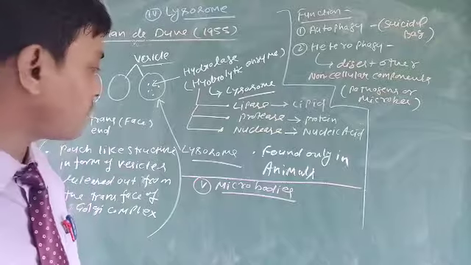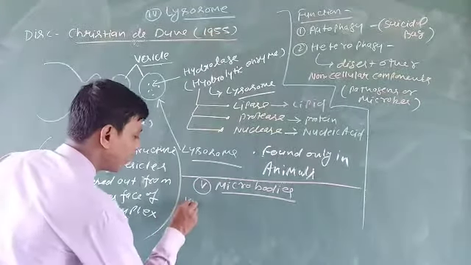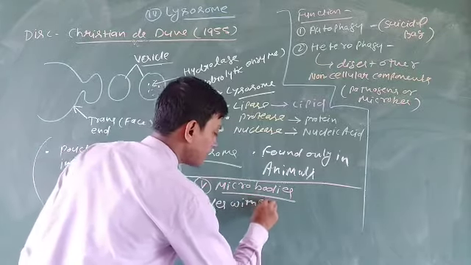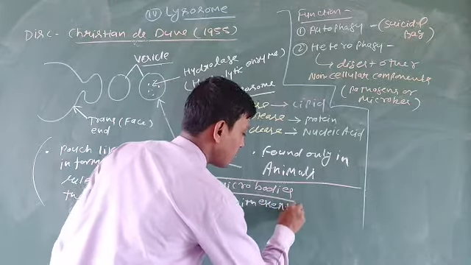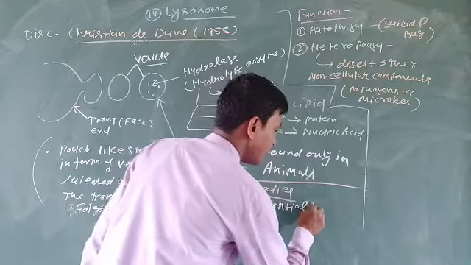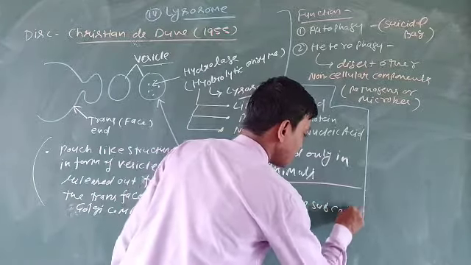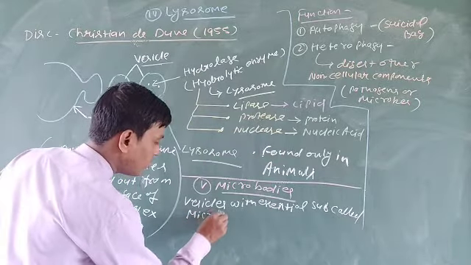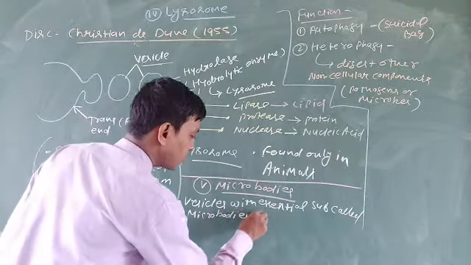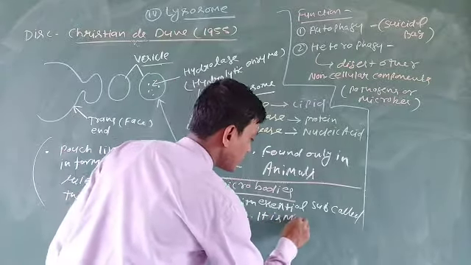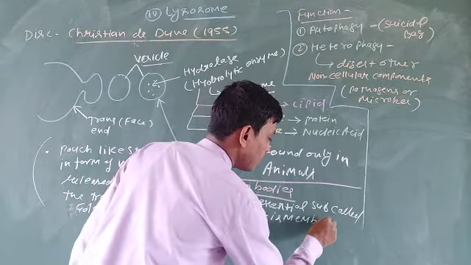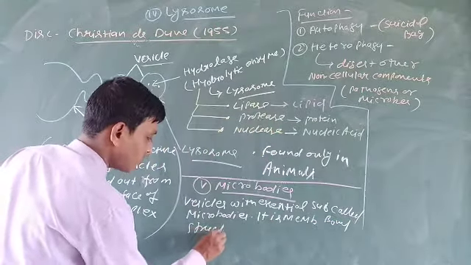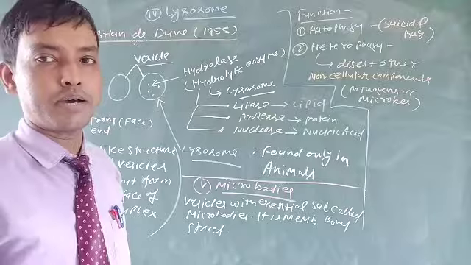So you can write microbodies as vesicles with essential substances called microbodies. It is a membrane bound structure. That is all you need to know about microbodies.